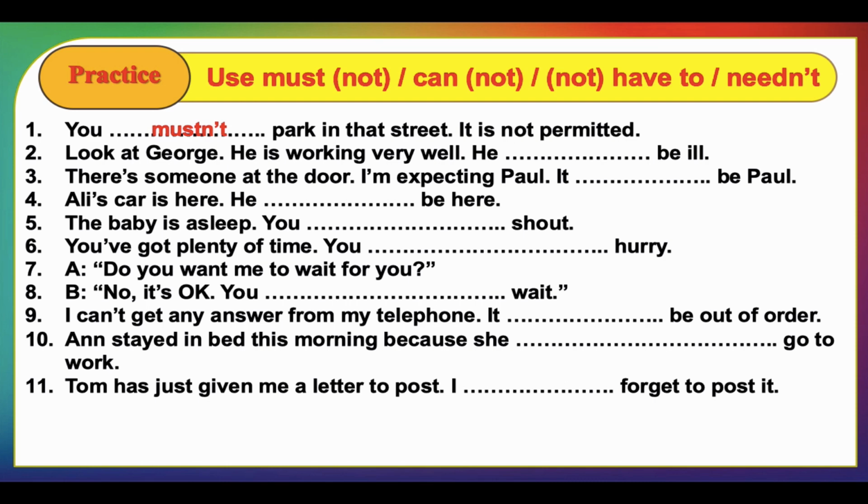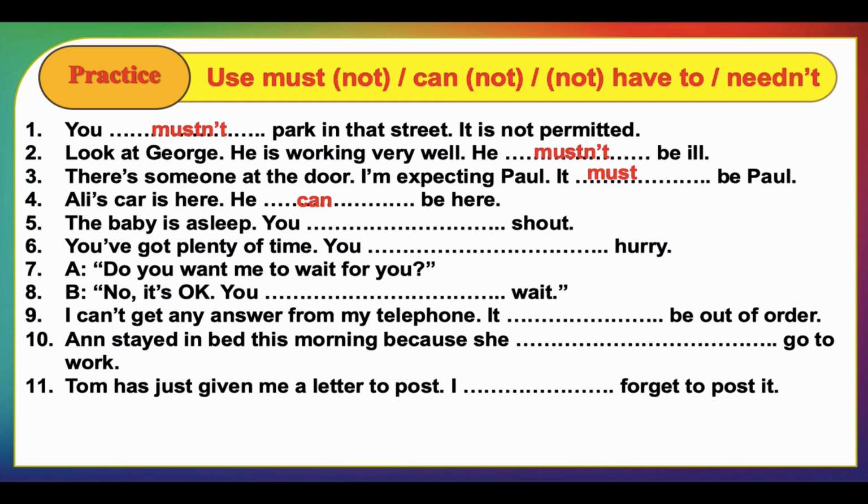Look at George, he is working very well, he must be. This sentence is a kind of deduction. If we have someone who is working right now in front of us, we say he must be, okay? This is a kind of assumption and deduction, right? There is someone at the door. I'm expecting Paul, it must be Paul. Here also it's assumption and we say he must be Paul. Ali's car is there. He could be there. Of course, we have Ali's car, but we are not sure. Maybe he could be Ali or not. But when we are not sure, in this case, we say he could be there.